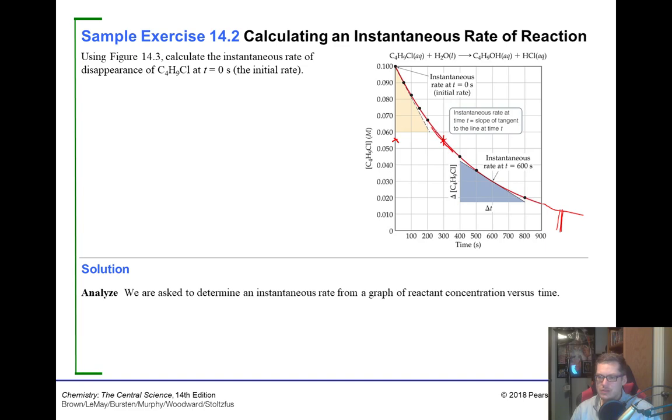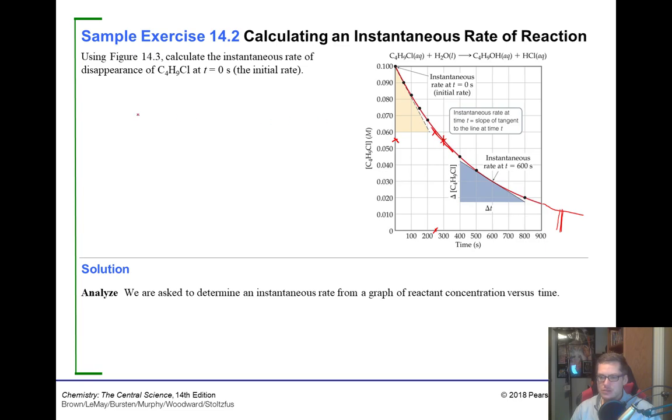Let's do this one here. That's at this point here, 0.060, and then it looks like it's about halfway, so it'll be at like 250 or so. For the final concentration, this would be the later one because we chose this point here.